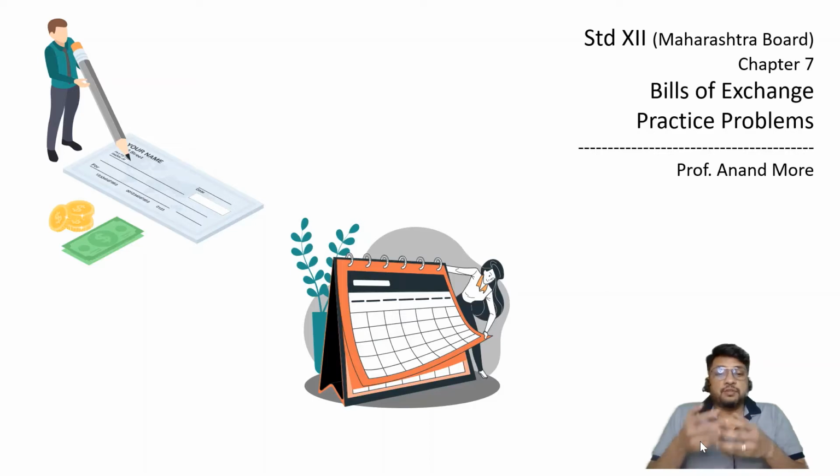Number 1, if it is honored. Number 2, if it is dishonored. And number 3, if it is dishonored and the drawer decided to go for paying noting charges. We studied the fantastic entry of noting charges. We understood a very important concept.